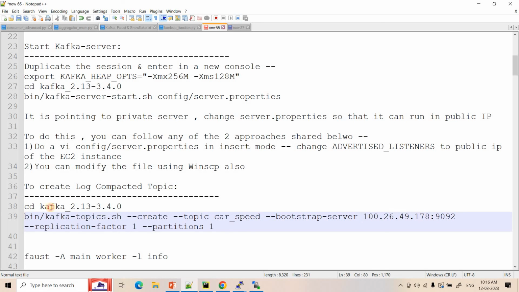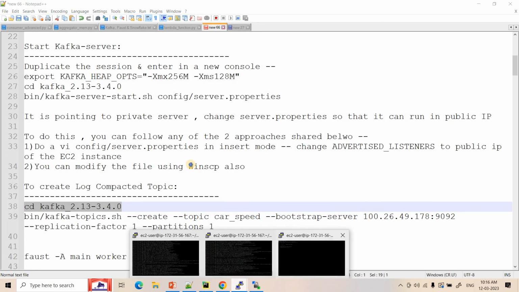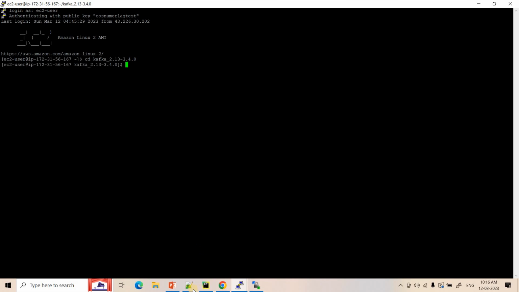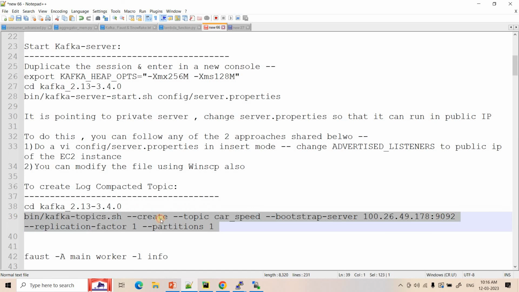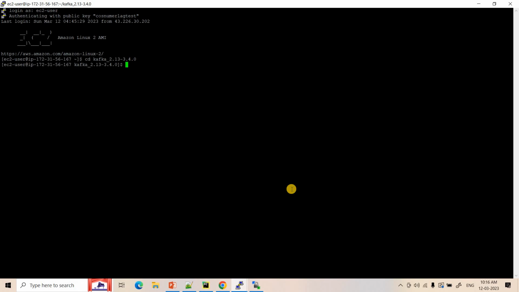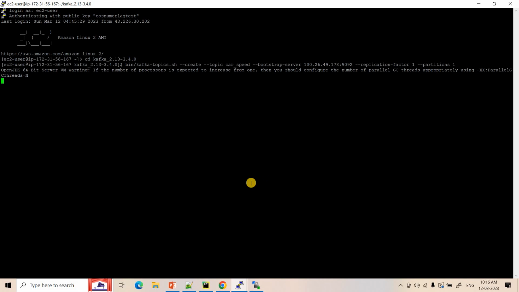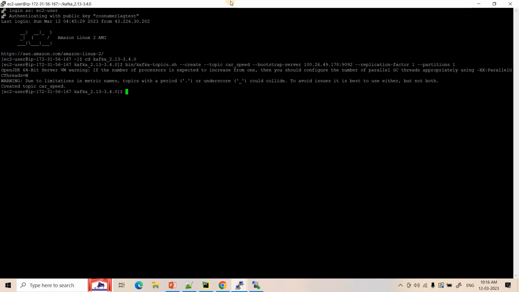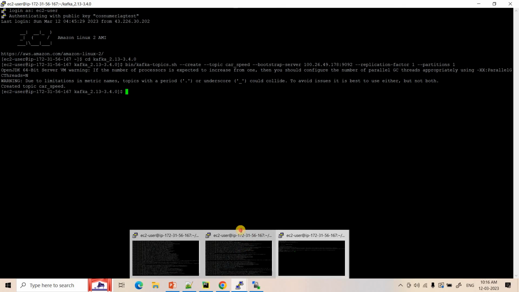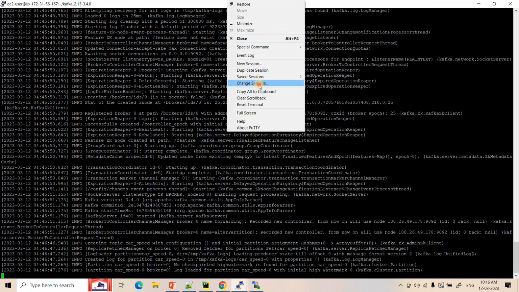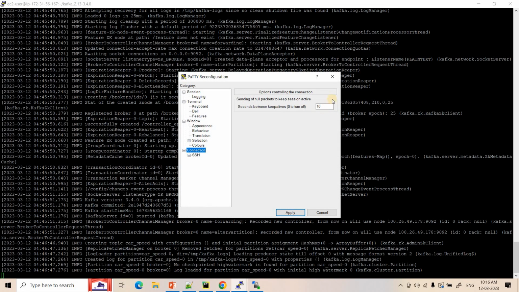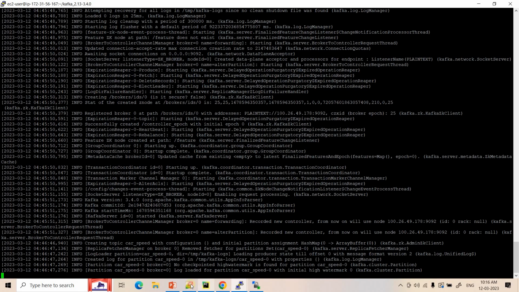So here I will paste that, and then I will go to that directory and execute the kafka-topics.sh command to create the car speed topic in that Kafka which is running in EC2. Okay. So see, the car speed topic got created successfully. That is fine, right? And I will just make sure it is not having a timeout issue. So here, okay, it is already configured, that is fine.